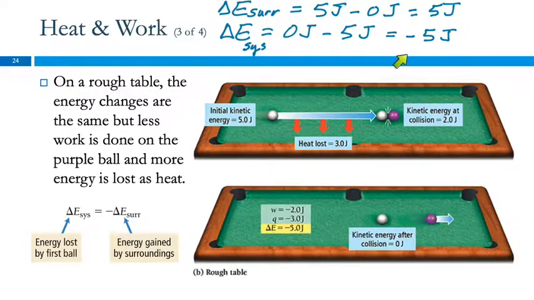These two numbers fit this equation. Delta E system equals negative delta E surroundings. That does not mean that the change in energy for the surroundings is negative and the change in energy for the system is positive. Here the change in energy for the system was negative, so that was negative 5 joules. And that is equal to the negative of the change in energy for the surroundings, which was positive 5 joules. All this equation means is that they are the same but opposite in sign.